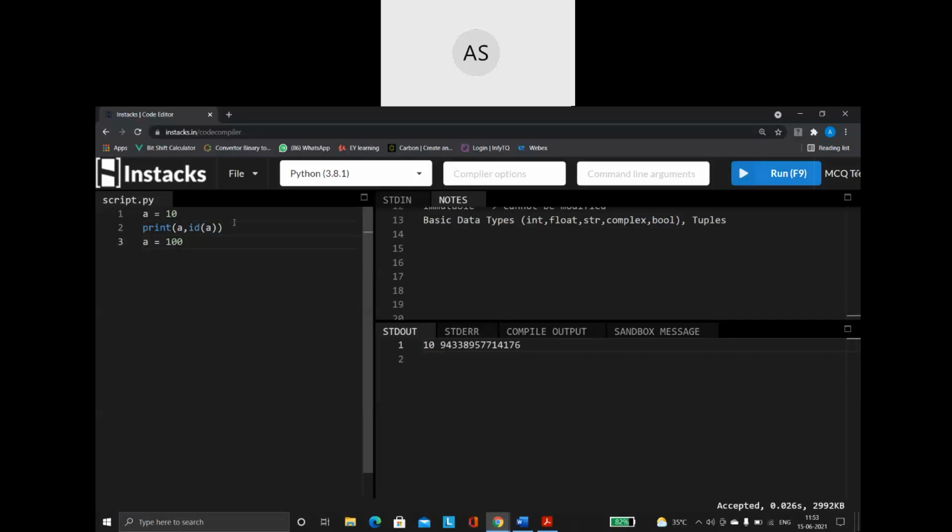I'm just saying A is equal to 100. Now you may ask me, ma'am, I'm changing it, then how do you say it is immutable? Basic concept, everybody will ask that only. So in the first line, I'm giving the A value to be 10, then in line 3...